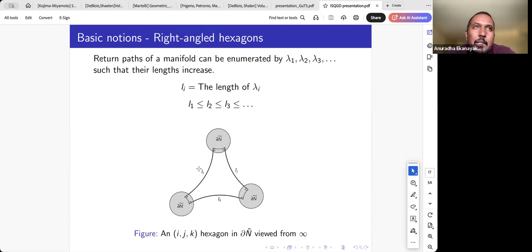Kojima showed that for a given manifold you can enumerate return paths so that their lengths are increasing. We enumerate them by lambda 1, lambda 2, lambda 3, so that L1 is the length of the shortest return path, L2 the second shortest, and so on. If a right-angled hexagon has alternating side lengths Li, Lj, and Lk, we call it an IJK hexagon, and these hexagons play an important role in our volume computations.